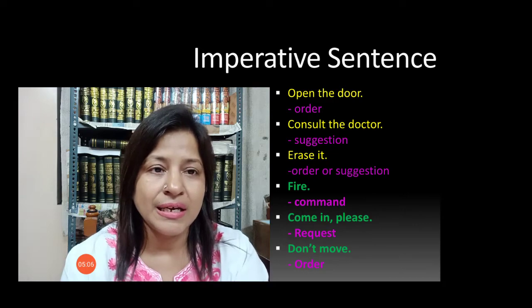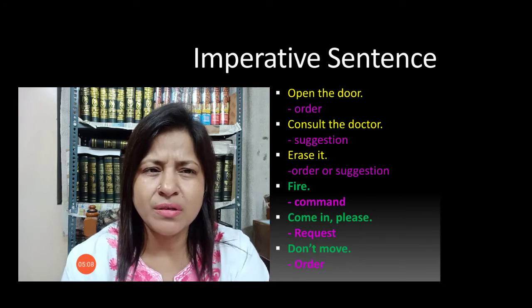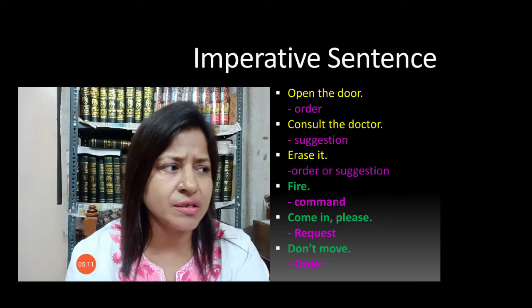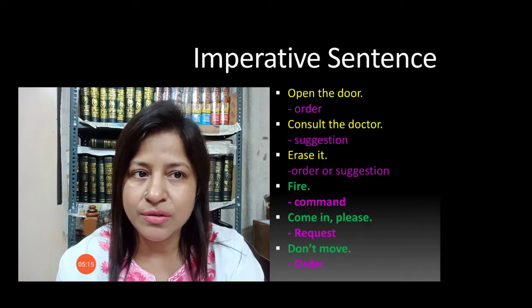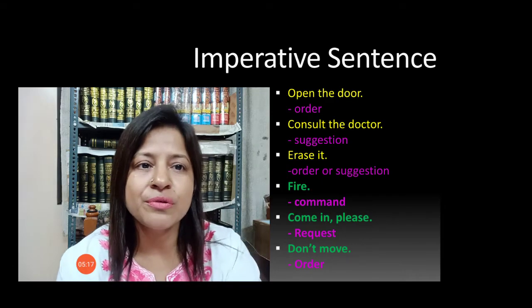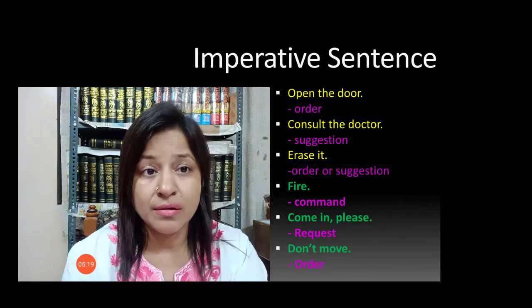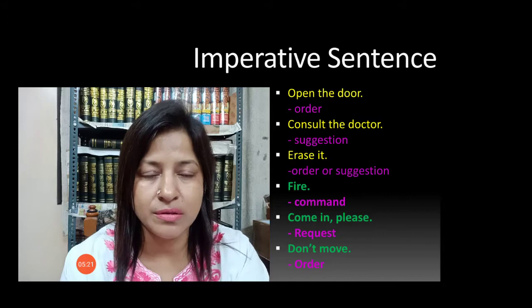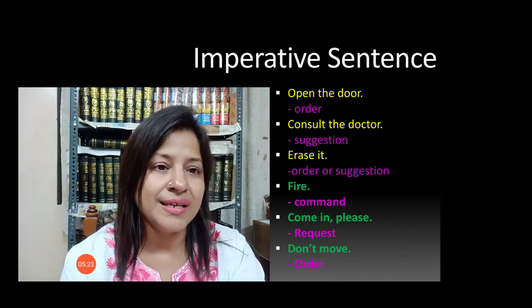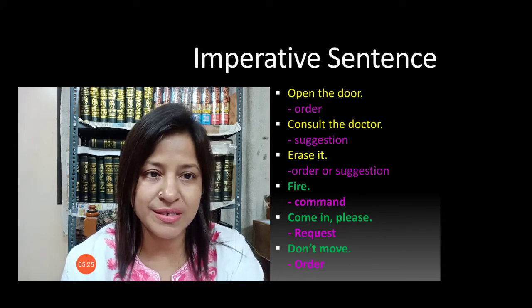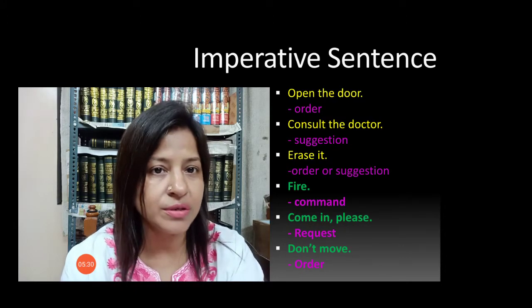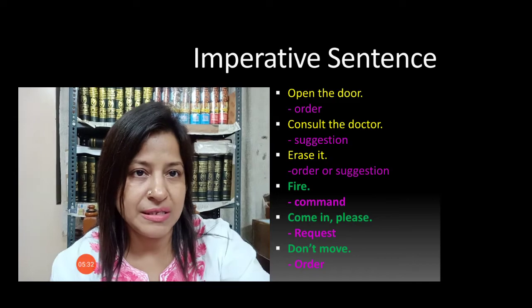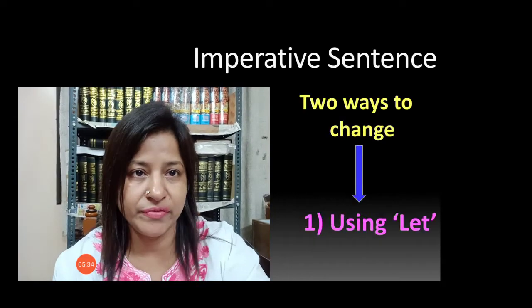Erase it, if you say it firmly, it's an order; if you say it gently, it's a suggestion. So it's both. Fire is a command, fire at once. Come in please is a request. Don't move is an order. So these are imperative sentences.